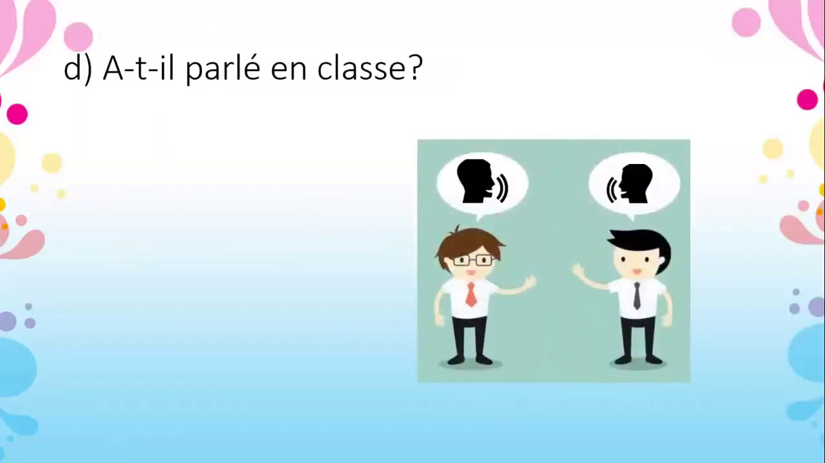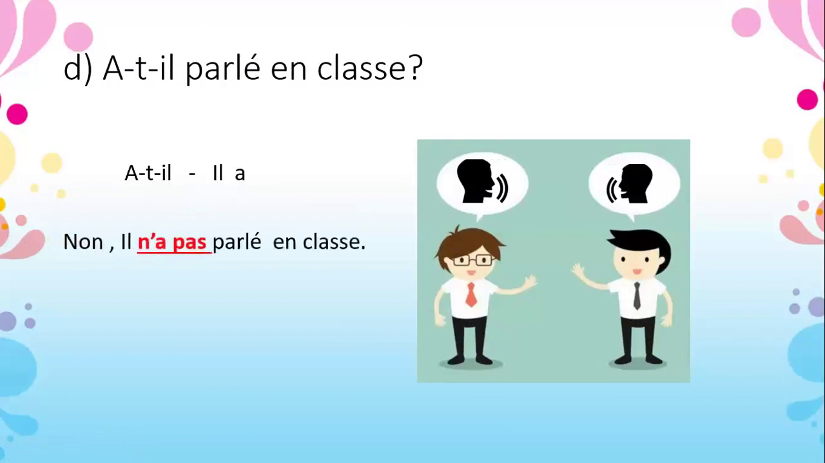A-t-il parlé en classe? Did he speak in class? So you have to give the answer. Here also the same rule. A-t-il means third person singular. When you add the T before the pronoun, it is the vowel rule. When you change to normal form, it is il a. So when you give the answer: no, il n'a pas parlé en classe.